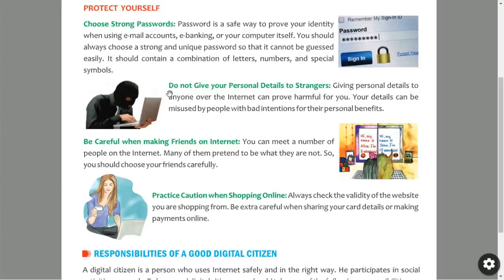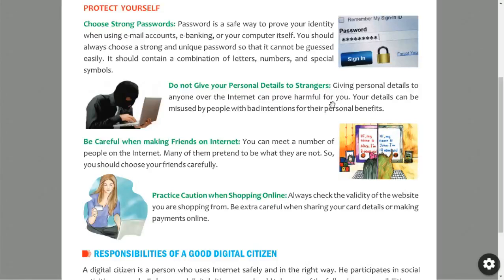So next point is, do not give your personal details to strangers. While using the internet, don't give your personal details to strangers. Strangers means unknown persons or unknown people. Giving personal details to anyone over the internet can prove harmful for you. If somebody over the internet is asking for your personal details, like your mobile number, your mail ID, or your bank details, and you share that information with those people, then it harms you only.